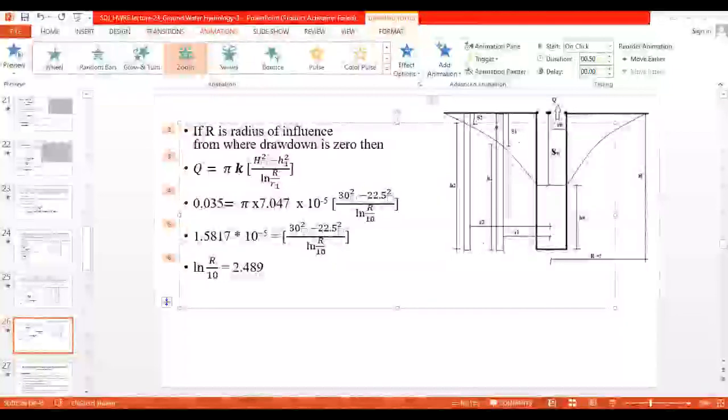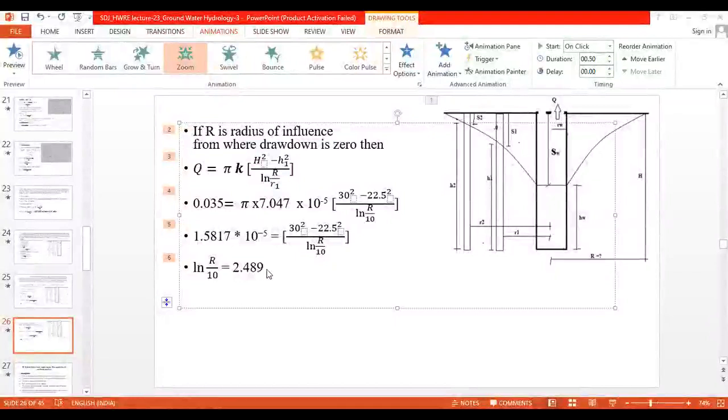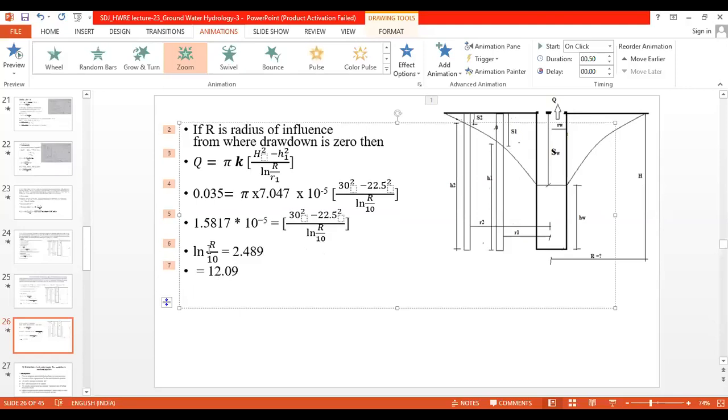Now, if you simplify these terms, you will get the magnitude ln of R by 10 equal to 2.489. Now take the anti-ln, that is shift ln of 2.489, that gives us a value of 12.049, isn't it? But that 12.049 is nothing but R by 10.